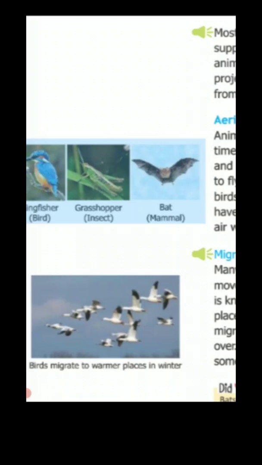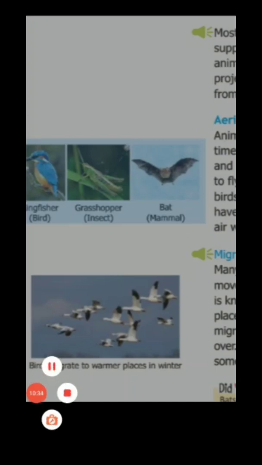Streamlined means they have a boat-shaped body, that is broad in the center and narrow at the ends, like fishes. Many birds living in very cold places fly thousands of kilometers to warmer places in winters in search of food and shelter. This is called migration, and several birds migrate to India in winters.